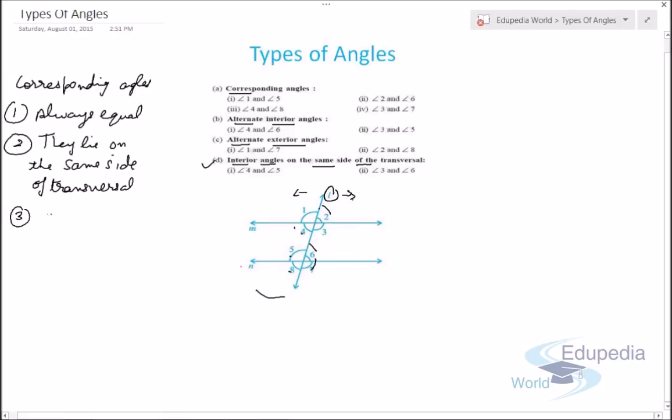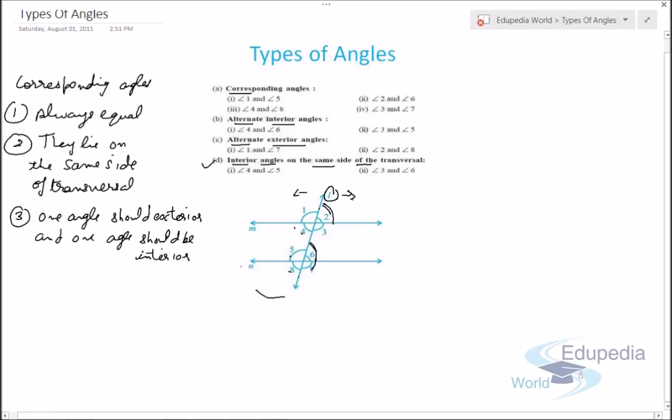The last point is one angle should be exterior and one angle should be interior, means either angle 2 or angle 6.